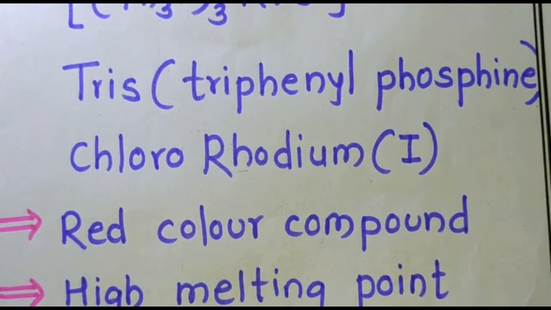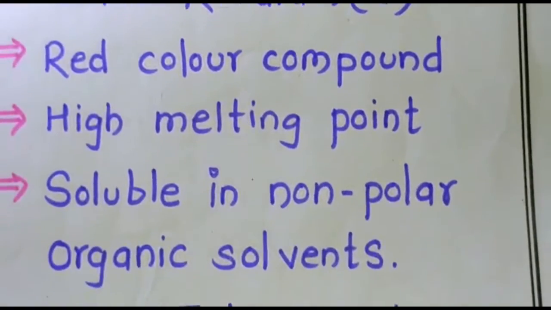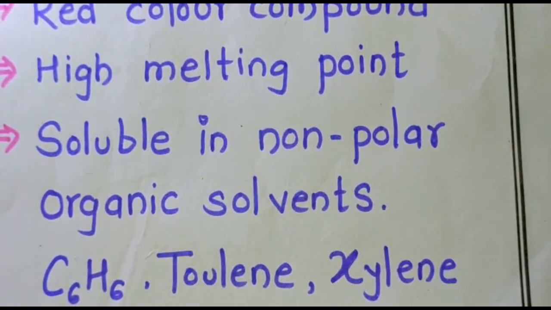So, this reagent is soluble in non-polar organic solvents. Which solvents are useful for this reagent? First, benzene is the most important solvent used for this reaction. Second is toluene, and third is xylene. These three non-polar organic solvents are important for the Wilkinson catalyst. It is a red color compound with a high melting point. Now we will move towards the preparation of this Wilkinson catalyst.